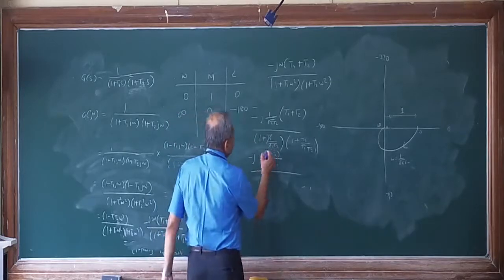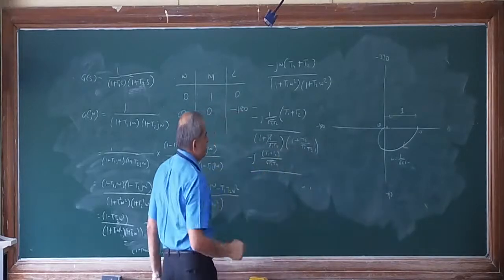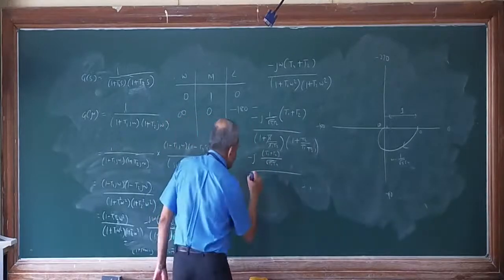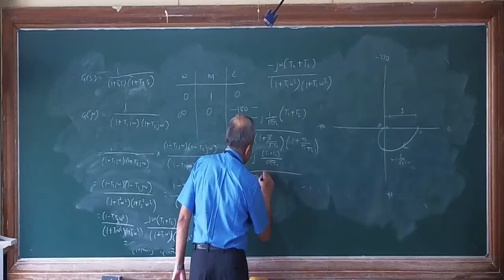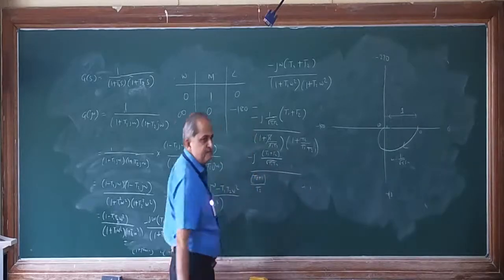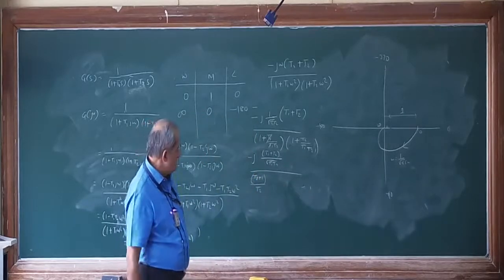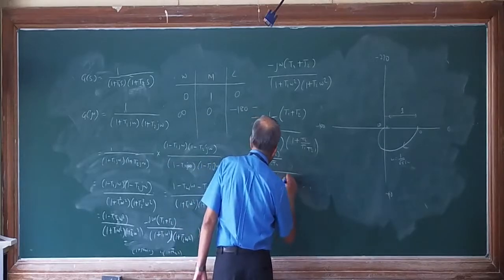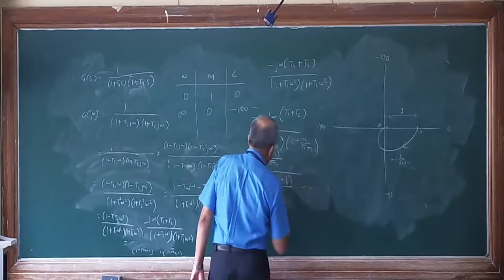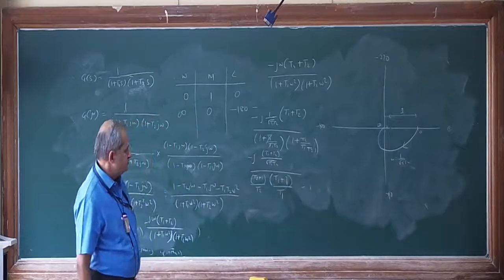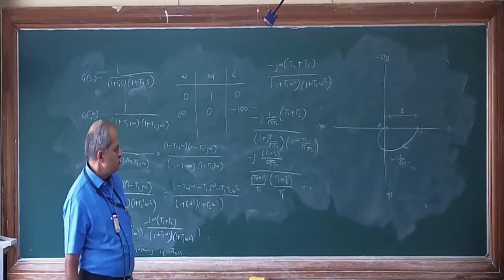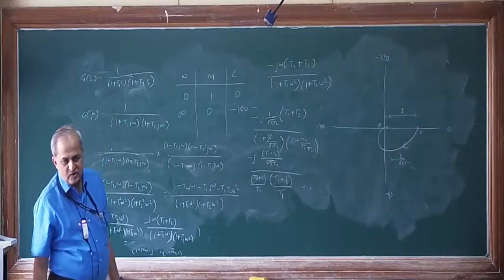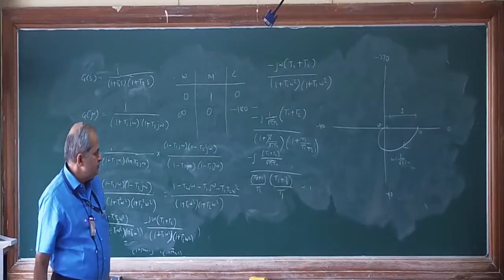So this will become T2. So this and this cancel. So 1 plus 1 upon T2 will be T2 plus 1 divided by T2, and here T1 plus 1 divided by T1. Is it okay?